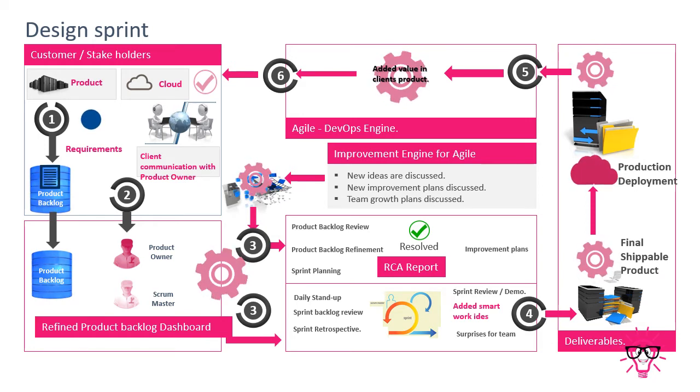At the end of the demo, the Scrum Master and product owner request the stakeholders and client team to provide some sort of feedback in terms of valuable points. Say for example, out of 5 or out of 10, how many points they will give for this particular demo and the work which the team has completed.